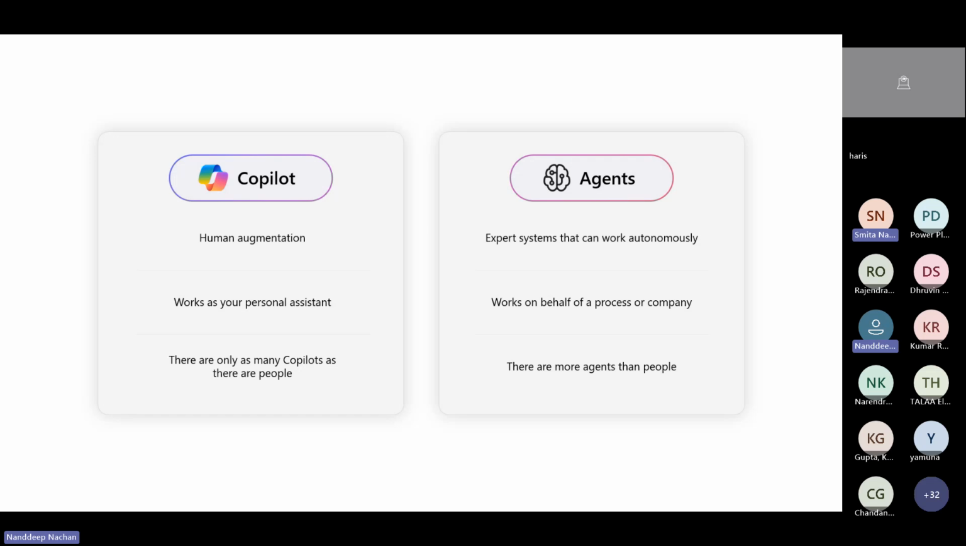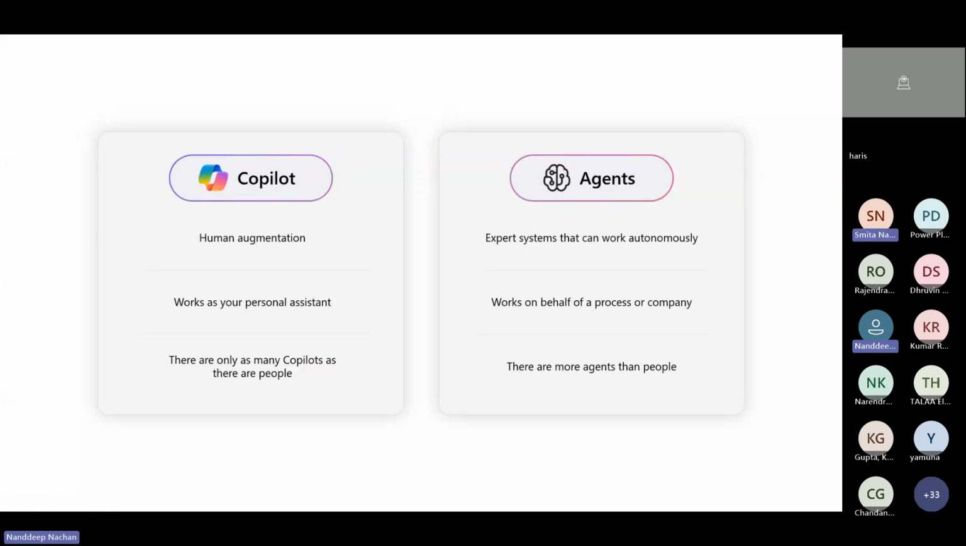It's a human augmentation. Copilots are designed to enhance human capabilities, acting as tools that work alongside the user to make the task easier and more efficient. It is a personal assistant, so they function as personal assistants, helping individuals with tasks, decision making, or generating insights. Then limited to the users: the number of copilots corresponds to the number of people using them, as they serve individuals directly. This is about Copilot.